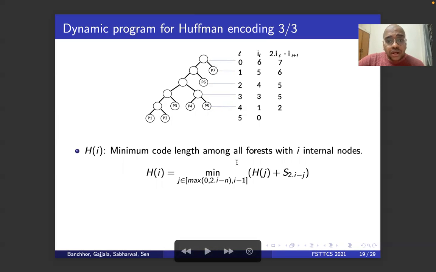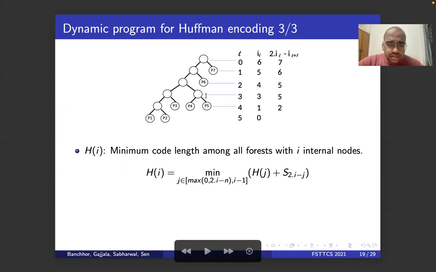Now we look at all the forests which are one level below it. If you're considering level 3, you go to level 4 and consider all possible forests with j less than i, and 2i minus j should be less than n. And now we know that H of i minus H of j should be S of 2i minus j, because that's the contribution coming from here.